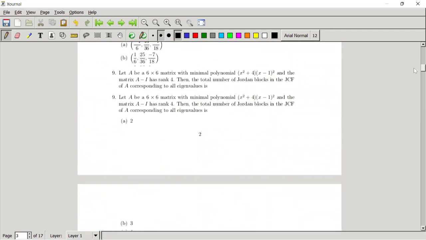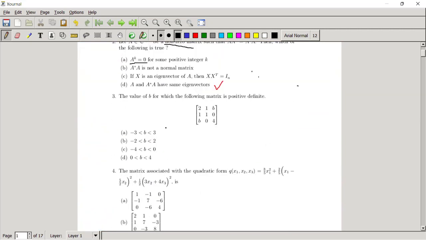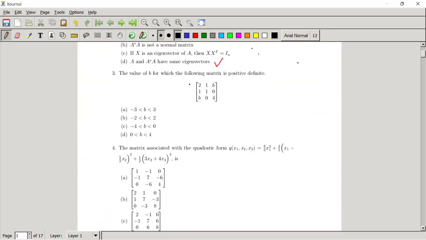So let me show you the options. From this we can say option B is correct. Is it okay, or does anybody have any doubt in this? No, sir. Thank you.